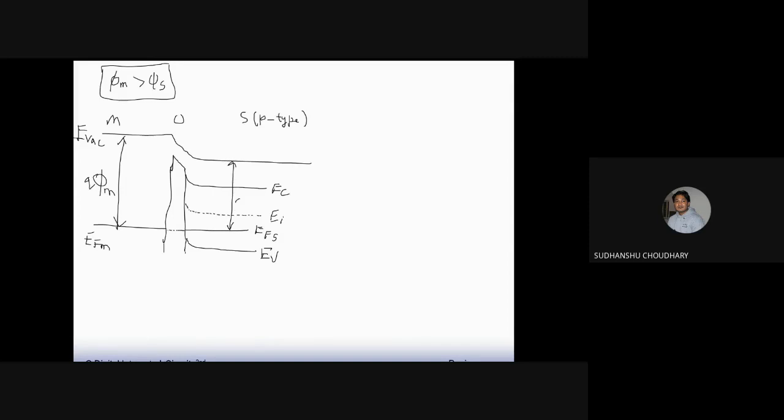We call it Q phi s. Since phi m, that is the metal work function, was greater than the semiconductor work function, when this junction was created, because of the energy band alignment, you see this band bending happening here.